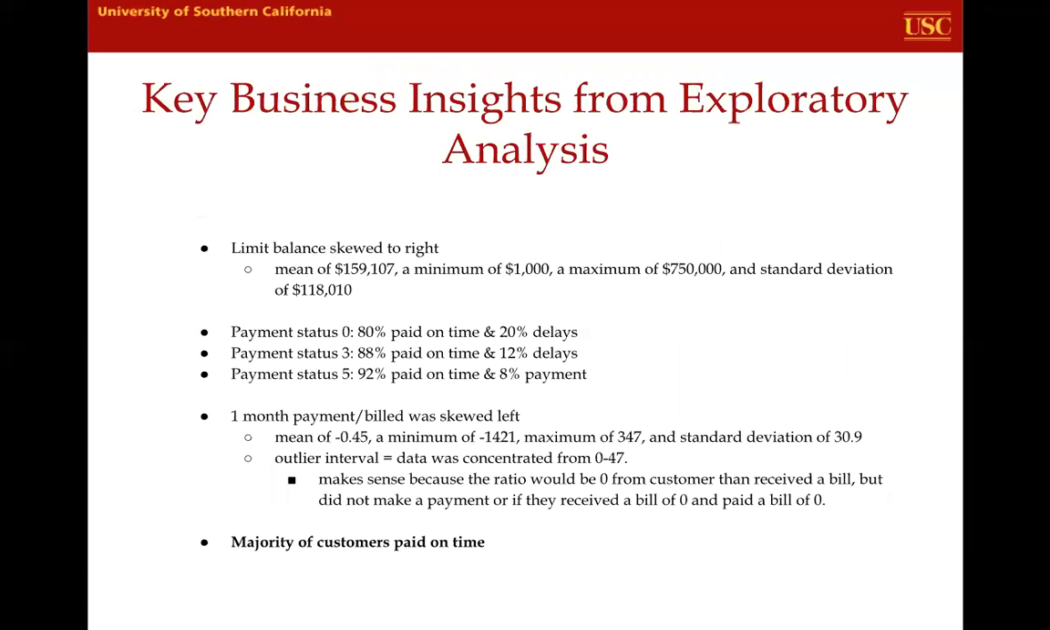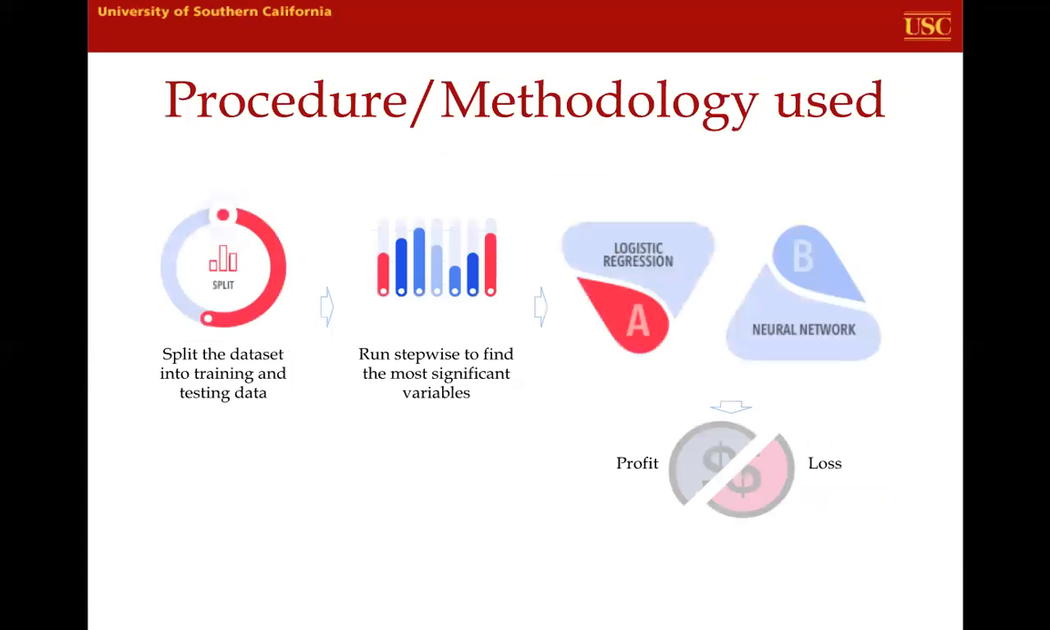So looking at all the data we have, we got some basic insights from this exploratory data. First of all, we saw the limit balance was skewed to the right, and the first month's payment amount divided by the bill was skewed to the left. And overall, from the payment status, it looks like the majority of customers paid their bill on time. So having understood these basic insights from the data, we conducted some analysis.